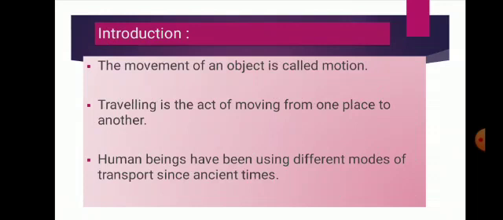Beyond this, one other problem people faced in early times was that there was no unit to measure distance or instrument to measure time. So the most common means to overcome this problem was to take note of major landmarks like forests, rivers, mountains, or the position of the sun. So what is the story of transport?